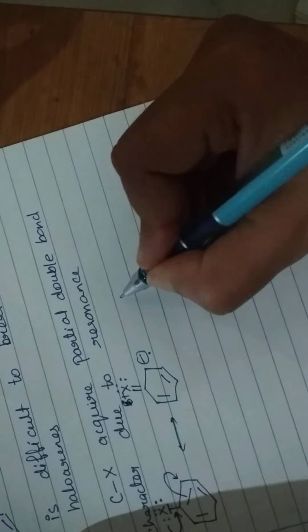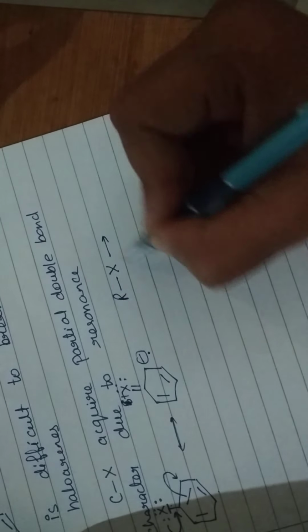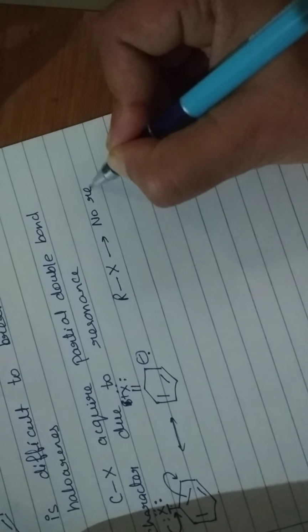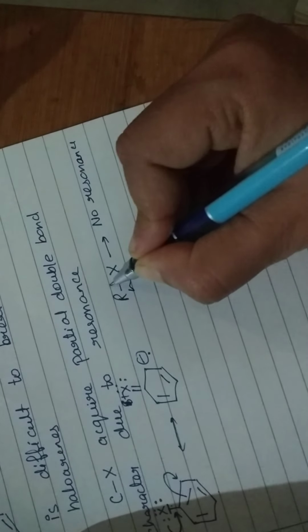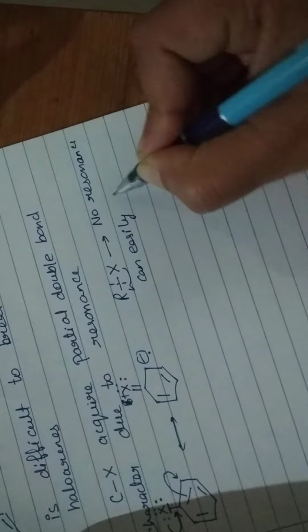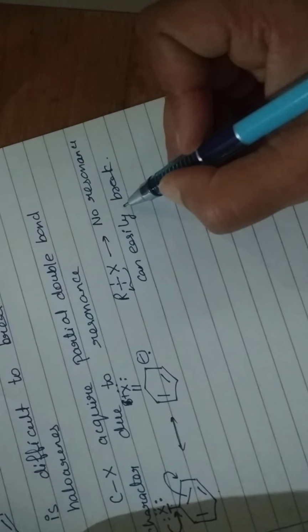Now if we compare with haloalkanes, there is no double bond character here, there is no resonance. So this bond can easily break and hence can undergo nucleophilic substitution reaction.